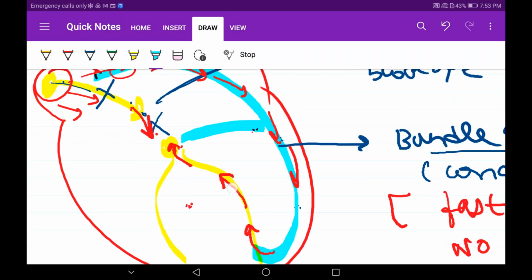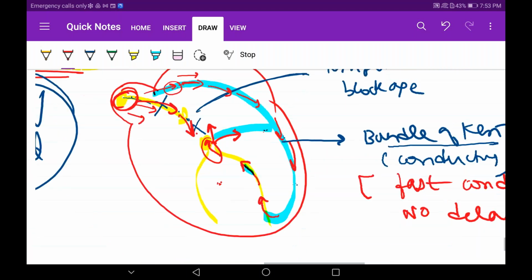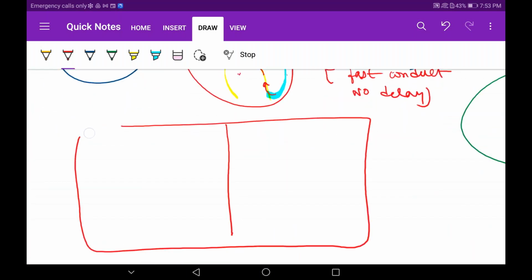So when this red signal is coming back to the AV node, it will re-enter this bundle of Kent, and it will also cause depolarization of the atria when the SA node sends the signal. Understood this correlation of the activities happening? I will write it down in a tabular form. Initially, SA node blockage is occurring. The SA node's conduction is temporarily blocked, so it is not reaching the AV node.